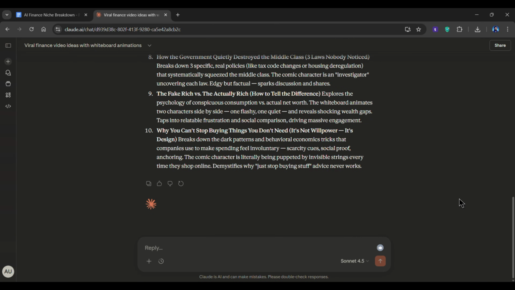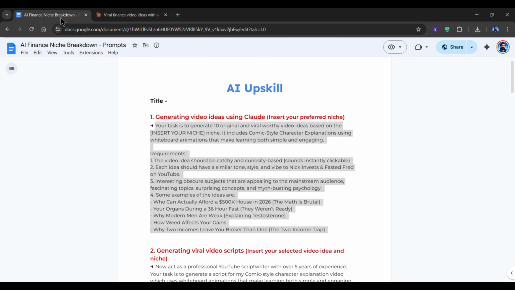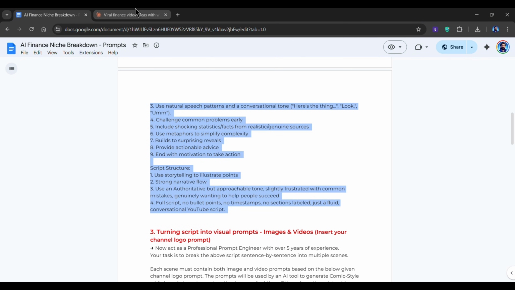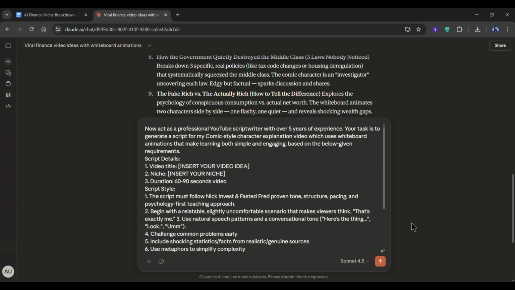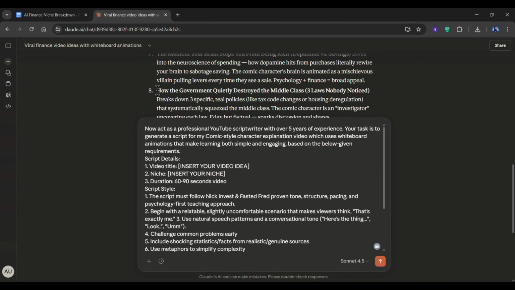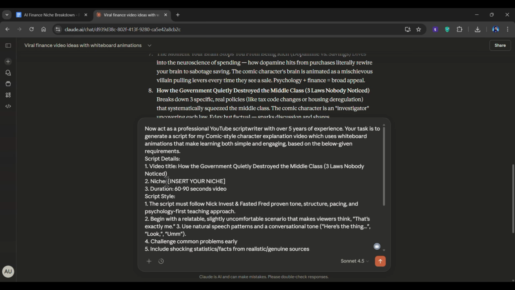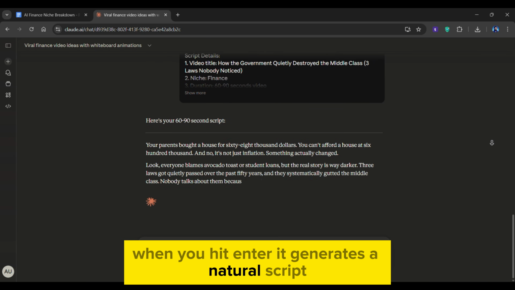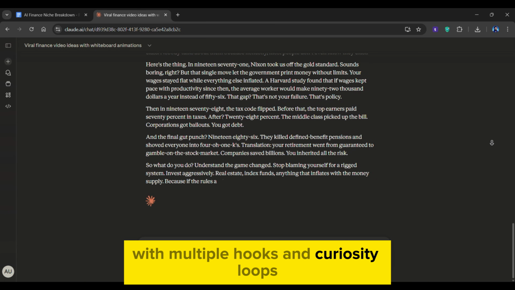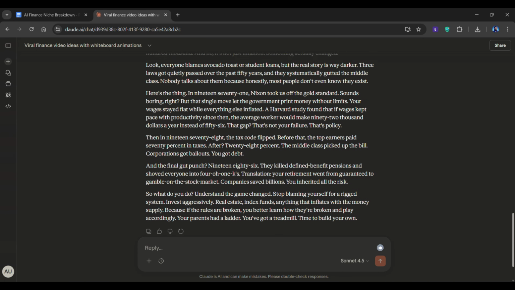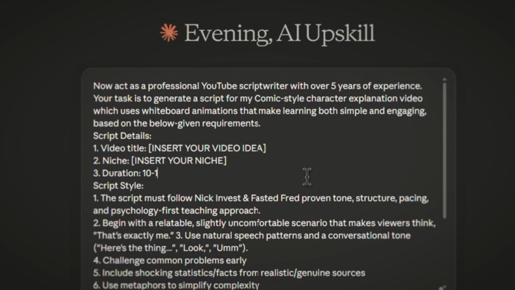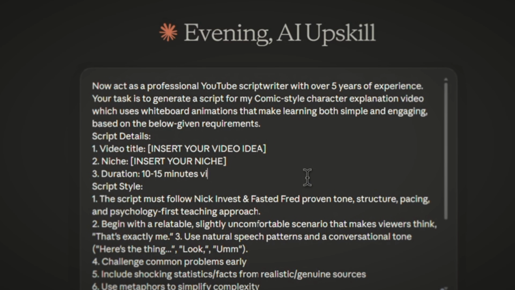Now here's where it gets better. To convert one of those video ideas into a script, I've included another prompt inside the document. Simply paste the second prompt into the same conversation. Now watch this next part carefully. You just have to remove the placeholders and add your selected video idea and the niche you're targeting. When you hit enter, it generates a natural script with multiple hooks and curiosity loops. For this tutorial, I've kept my script short and simple, but I strongly recommend you to aim for at least 10 minutes for better ad revenue and watch time.